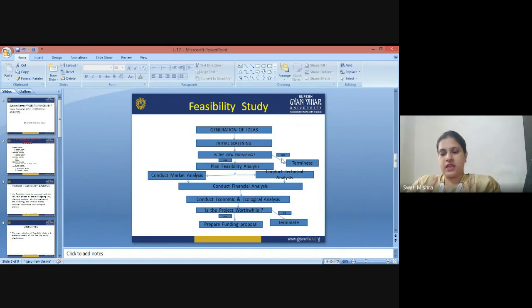Now, once that is done, you come to the final question of this entire feasibility study: is the project worthwhile? This has to be decided after a thorough examination of each and every point I have mentioned in the feasibility study. Lastly, if the project is found worthwhile, then you prepare a funding proposal. And if it is not found worthwhile, then you just go ahead and terminate your project.